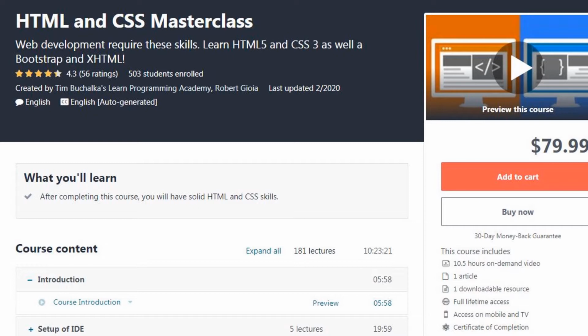HTML and CSS are the foundation of every web page and web application. Many other languages and frameworks depend on having a solid foundation in HTML and CSS.